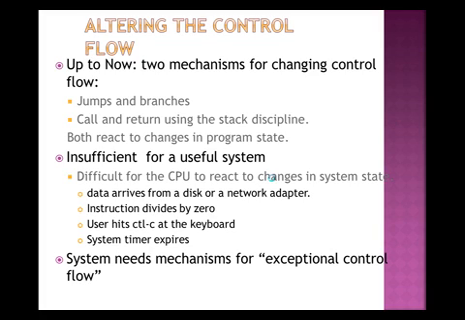Then we also discussed how to alter the control flow. We discussed two mechanisms that are used to alter the control flow. That is, you either use the jump and the branch, or you use the call and the return using the stack discipline, using the stack pointer. Then we also discussed that this is insufficient for a useful system.